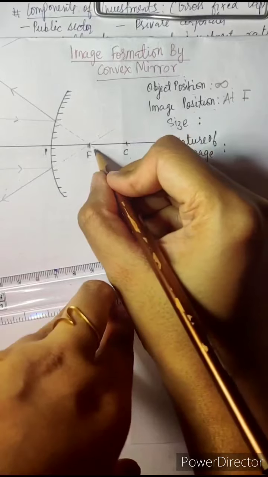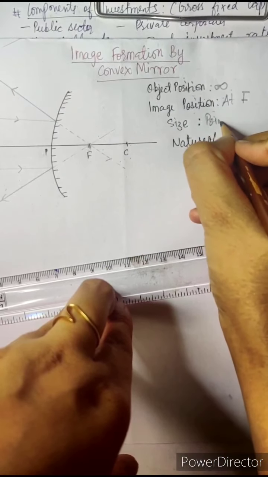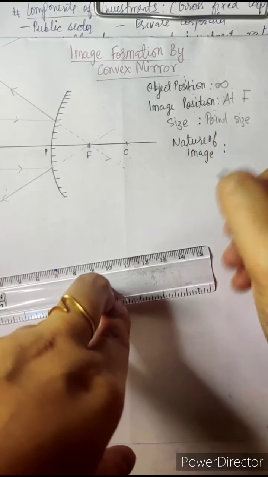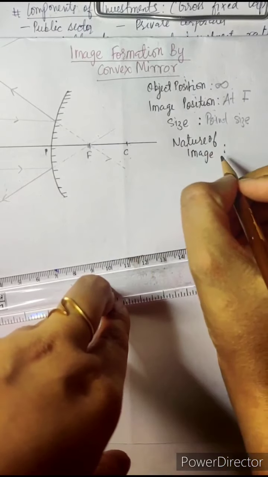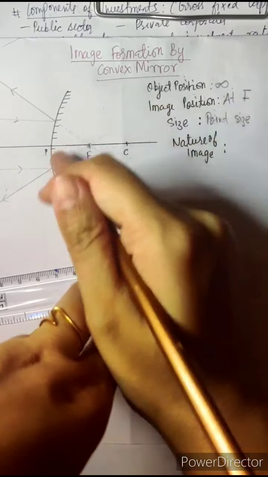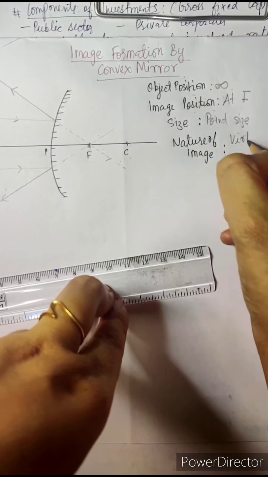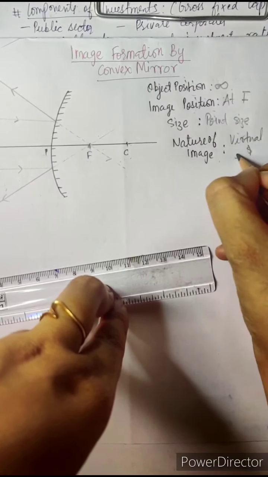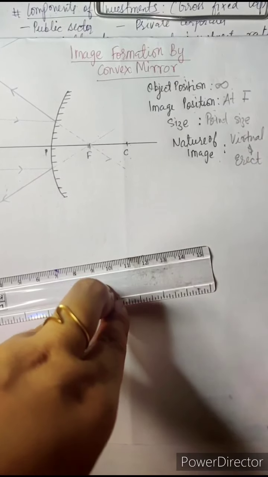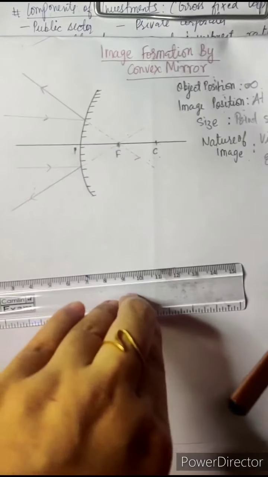Size? You can see the size is point sized, or highly diminished, and as it is formed behind the mirror, the nature of the image is virtual and erect. Okay, so this was the first case.